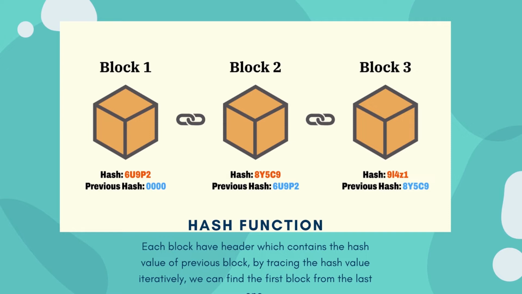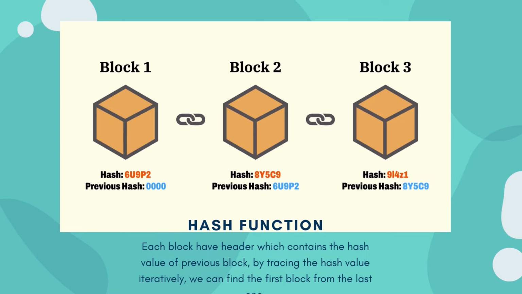A hash function is used in blockchain to ensure data integrity. What a hash function actually does is receive an input and perform some mathematical operation to transform the input into another output, which is of fixed length regardless of the length of the input. There are three important features in a hash function.